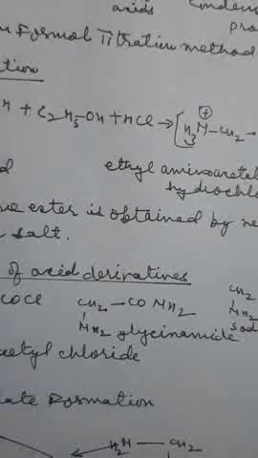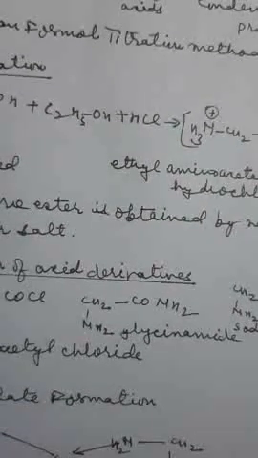Another type of reaction is metal chelate formation. Glycine forms a deep blue colored metal chelate with copper. Its structure is like this.